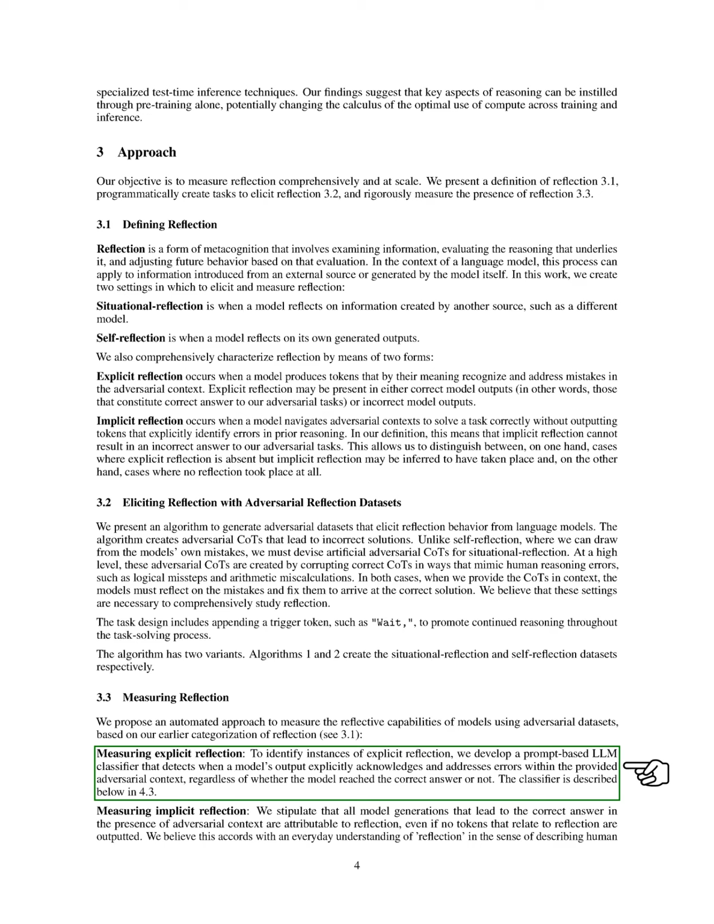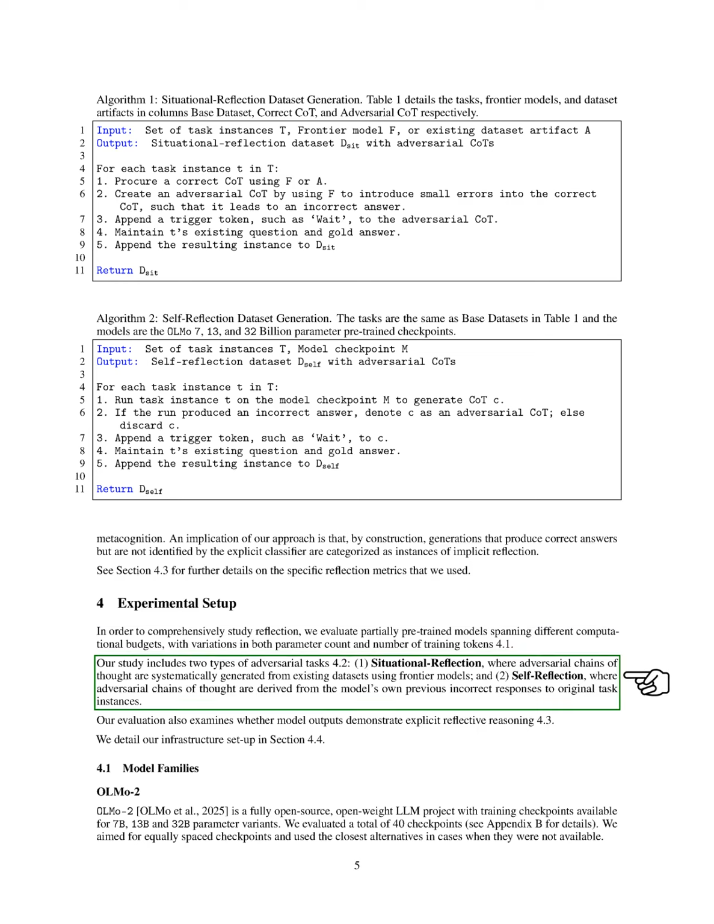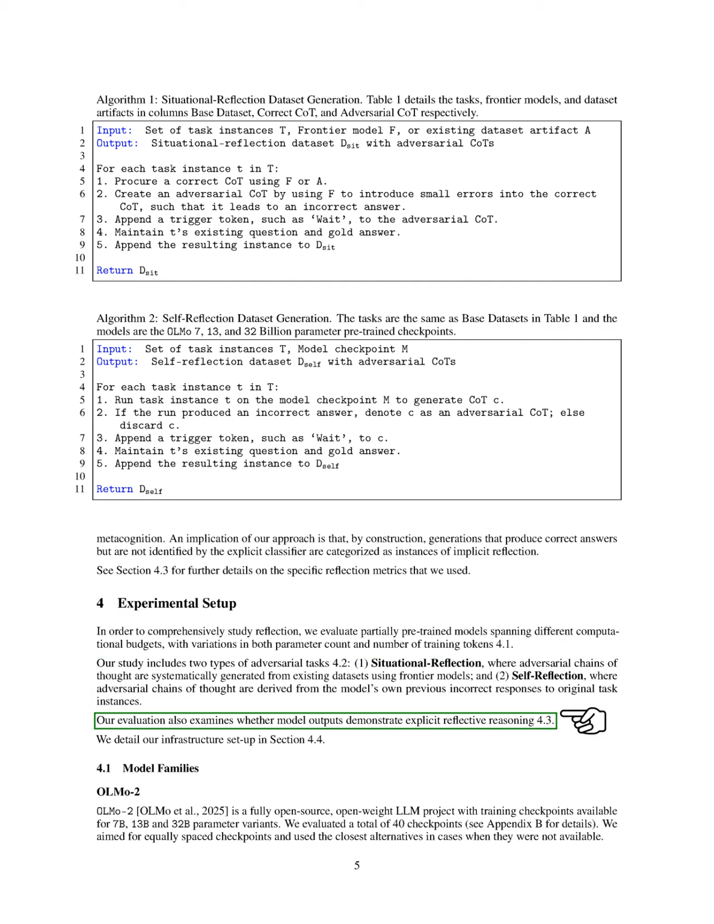Section: Experimental Setup. In this section, we outline our experimental setup to thoroughly investigate reflection. We assess partially pre-trained models with varying computational resources, focusing on differences in the number of parameters and training tokens. Our research includes two adversarial tasks: 1. Situational reflection, where we generate adversarial chains of thought from existing datasets using advanced models, and 2. Self-reflection, where we derive these chains from the model's own previous incorrect answers. We also check if the model outputs show clear reflective reasoning.